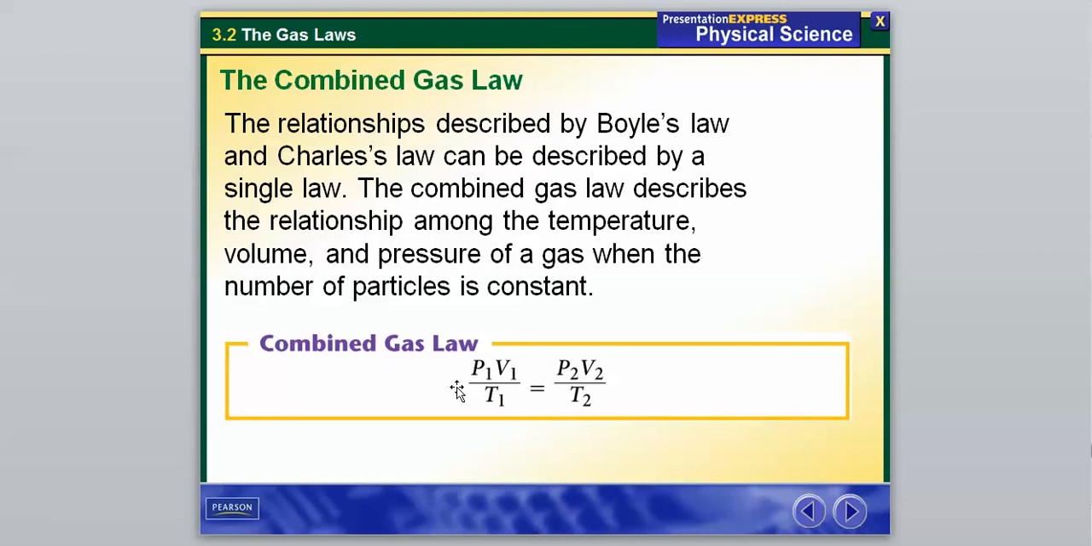So what that means is if we know all three over here and we know 2 over here, we can predict what this one will be. And again, we will do samples in class because I know it's hard to show samples over the computer. But just be familiar that we have Boyle's law, we have Charles' law, they come together and they form the combined gas law.